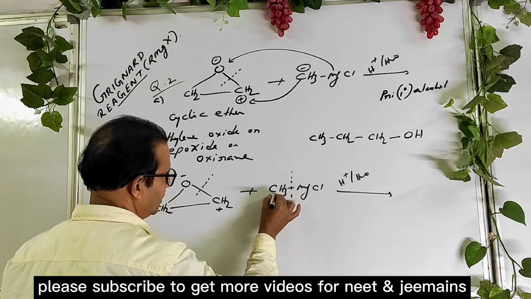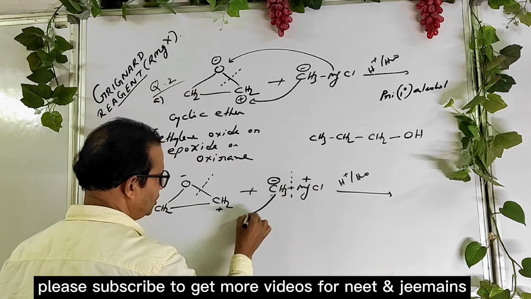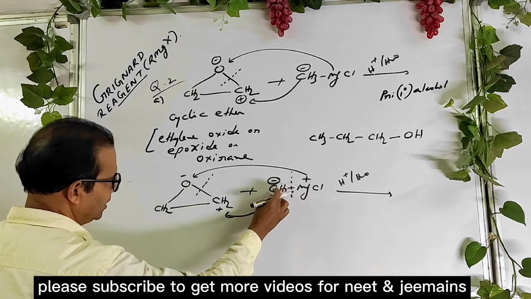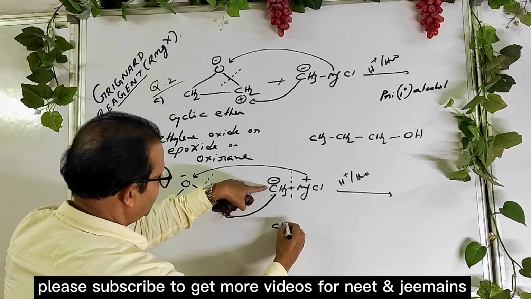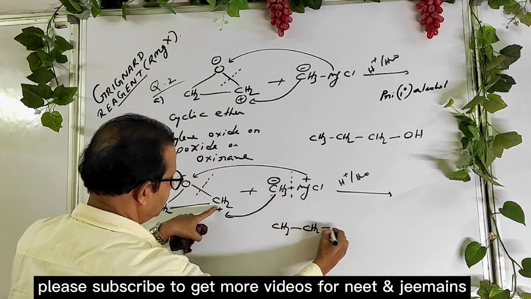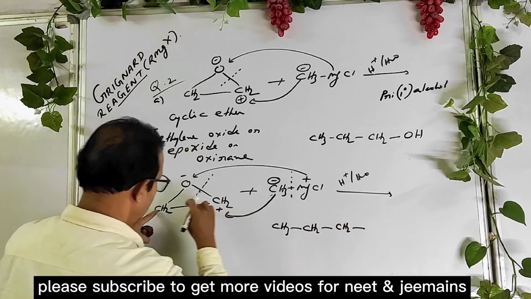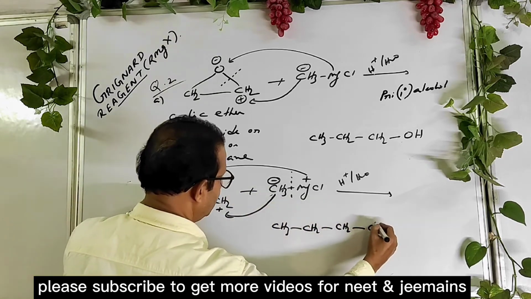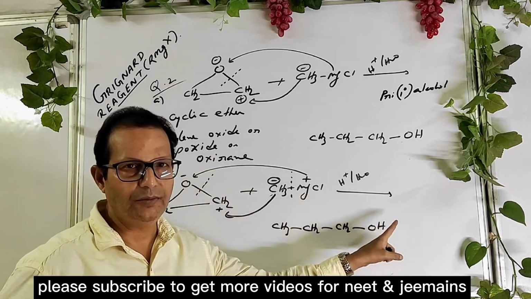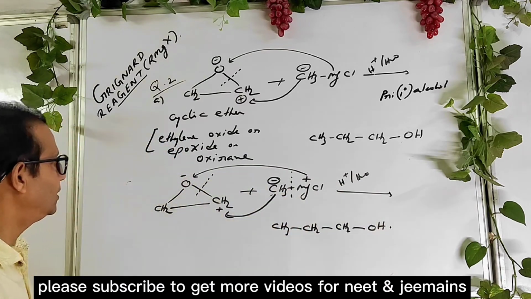So positive and negative ions are attracted by each other. So you get here CH3, CH2, CH2, O, and with oxygen, put hydrogen. So mechanism is not necessary here. Directly you can write it.